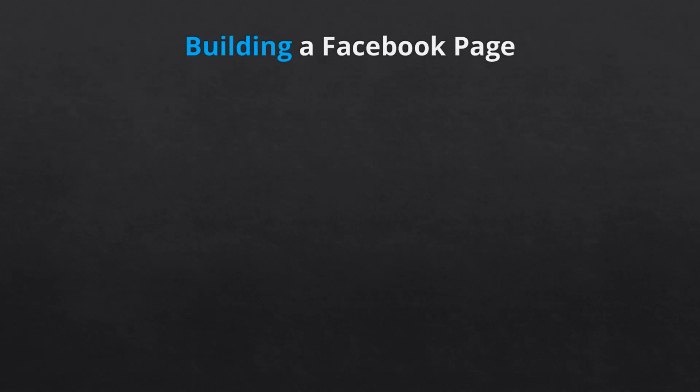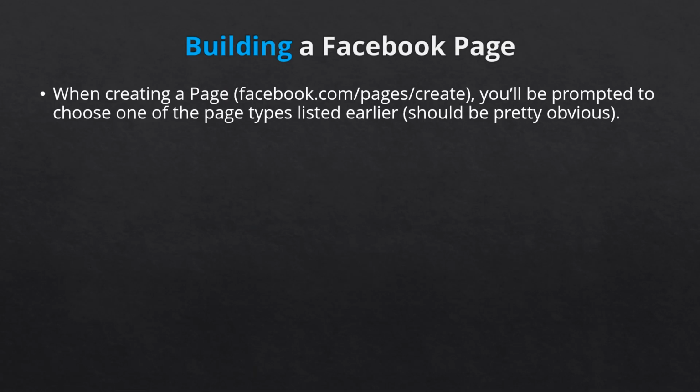When you first start the page creation process, and you can simply go to facebook.com/pages/create, you'll be prompted to choose one of the page types listed above. This should be relatively obvious. There is some disagreement about whether online businesses should choose company/organization or brand/product. In most cases, for online businesses, it's the latter, but it entirely depends on your business. It won't make a huge difference in your page functionality though, so don't agonize over the decision too much.